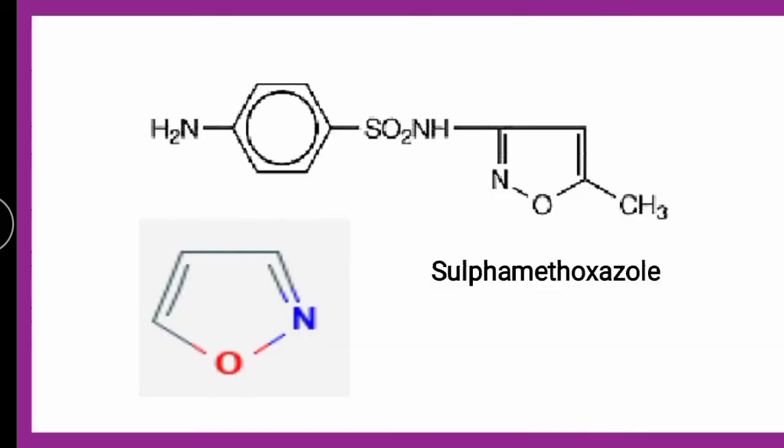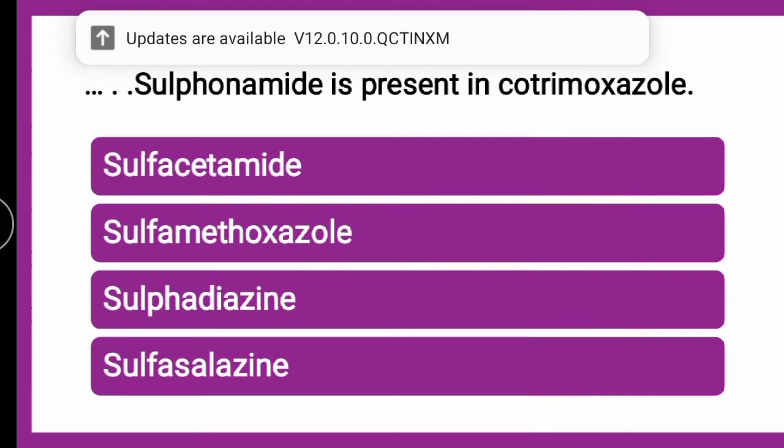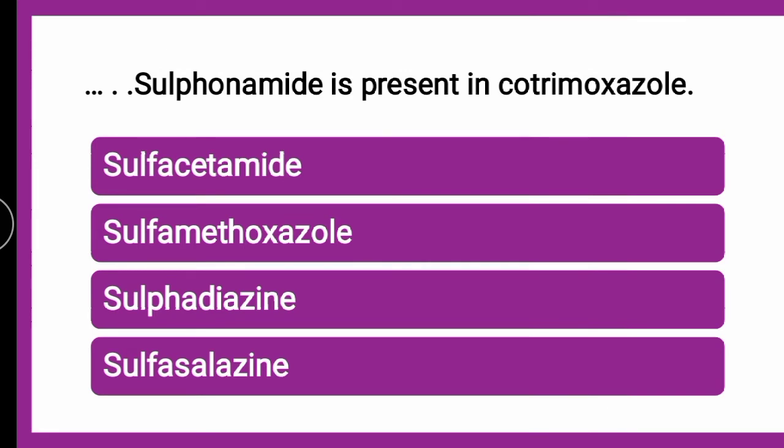Now the next question is: dash sulfonamide is present in cotrimoxazole. The combination cotrimoxazole is nothing but a combination of trimethoprim and sulfamethoxazole. So which of the sulfonamides is present in cotrimoxazole?